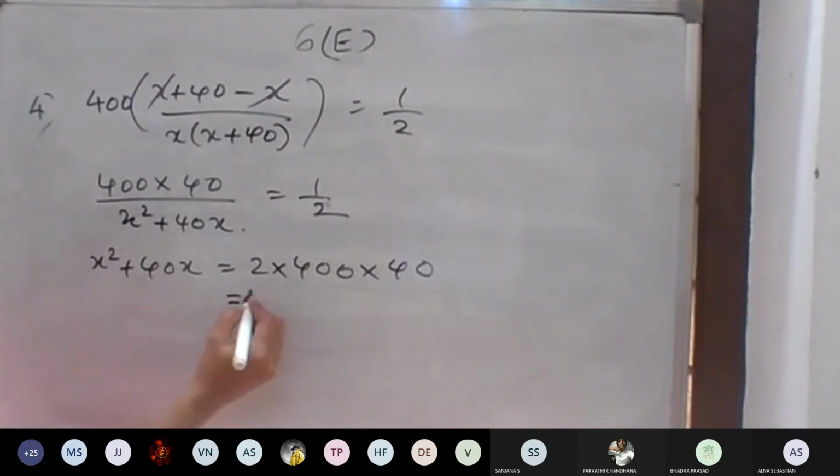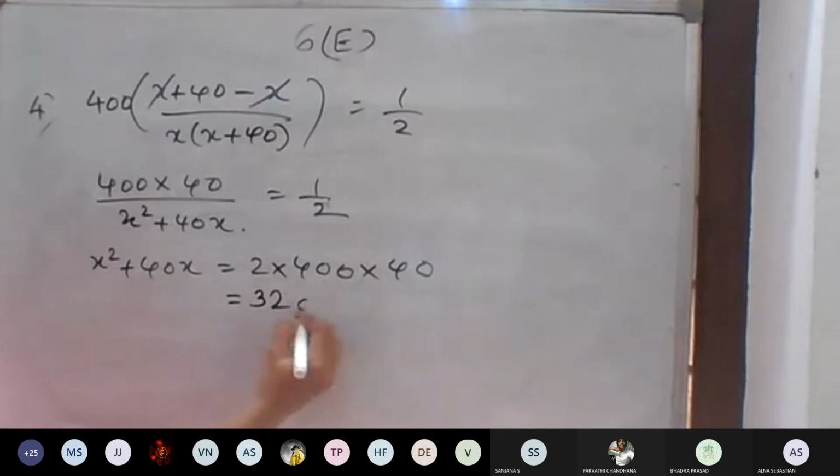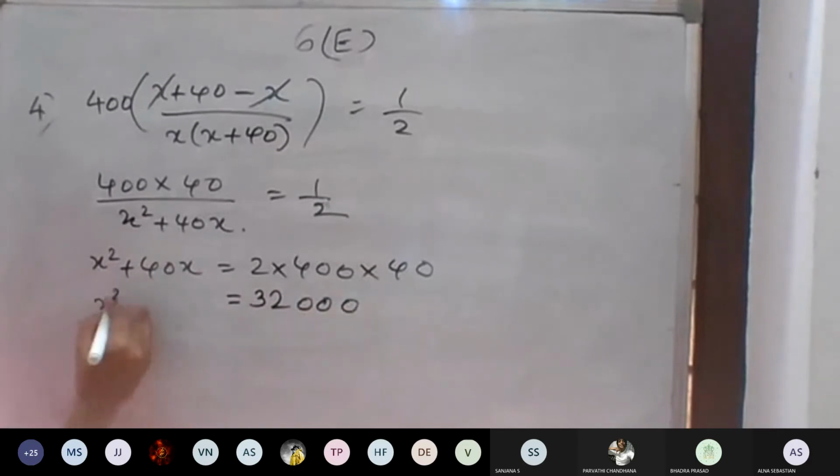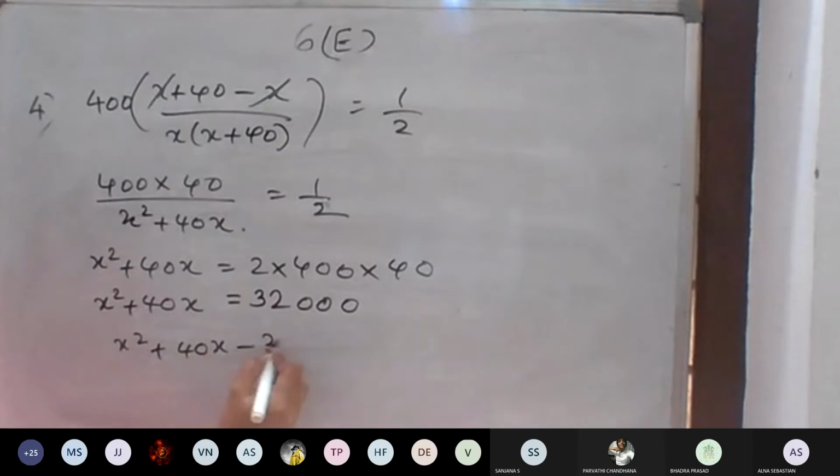16 into 2 is 32, and three zeros. So x square plus 40x minus 32,000 is equal to 0.